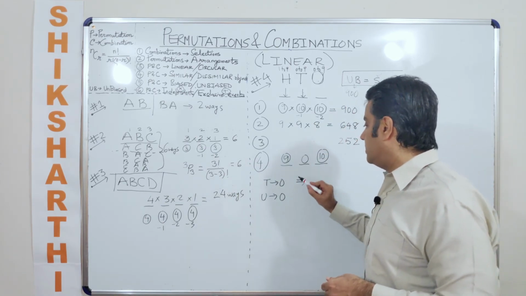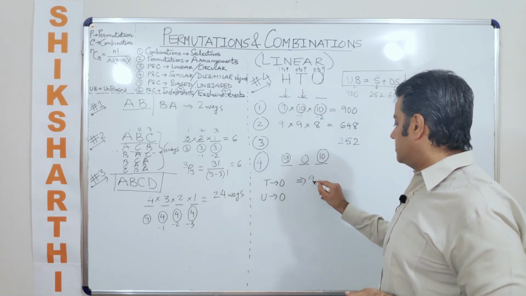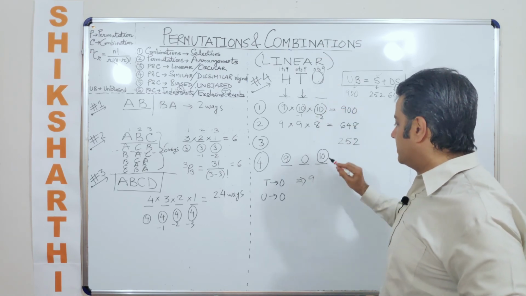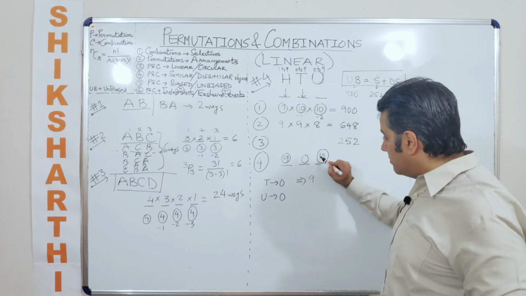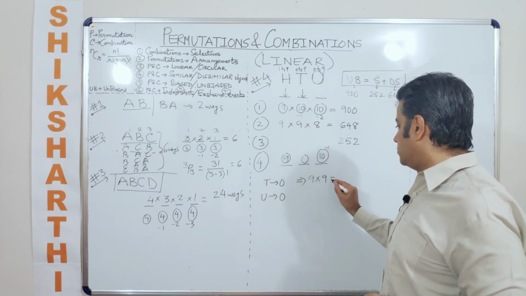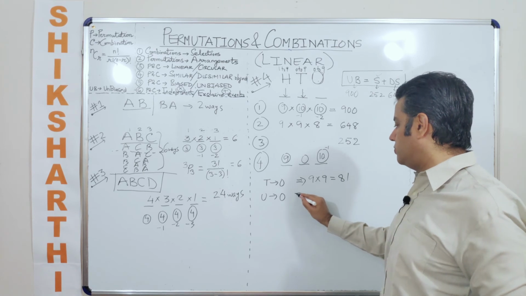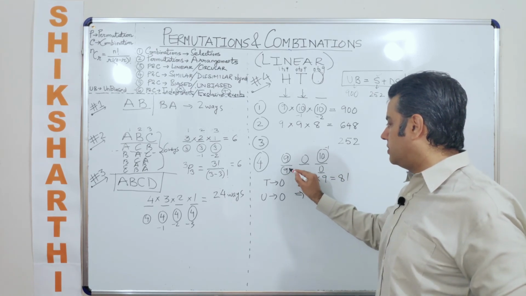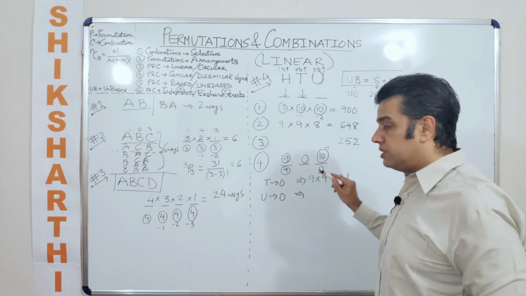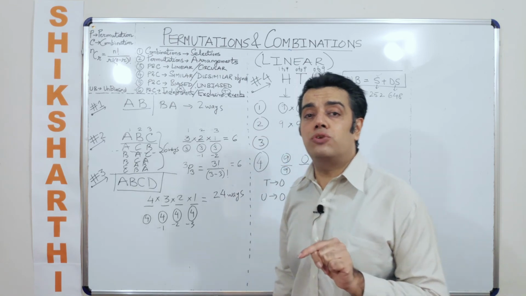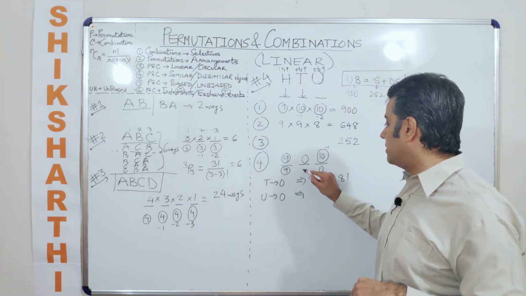Now what is the final answer here? For the hundreds place, there are 9 different digits, and for the units place, you already have a 0 here, so you have to subtract one case from here. So how many cases do you get from here? 81. And the same thing you will say for a 0 in the units place. I would have had 9 possibilities here, and I have already used a 0, and the question says how many 3-digit numbers have a 0. That means if I have a 0 here, I can't have a 0 here.